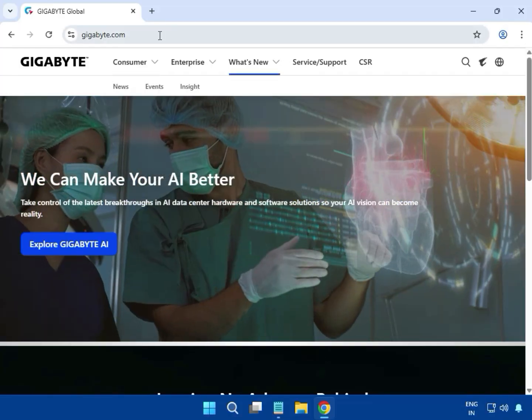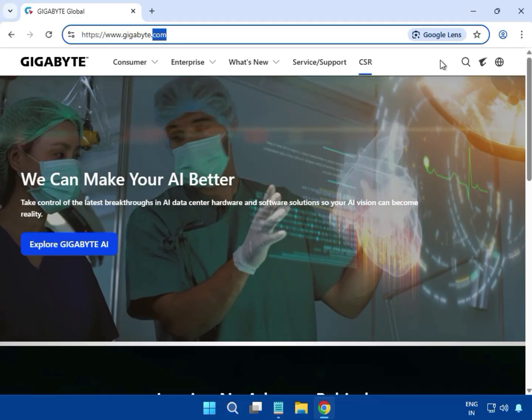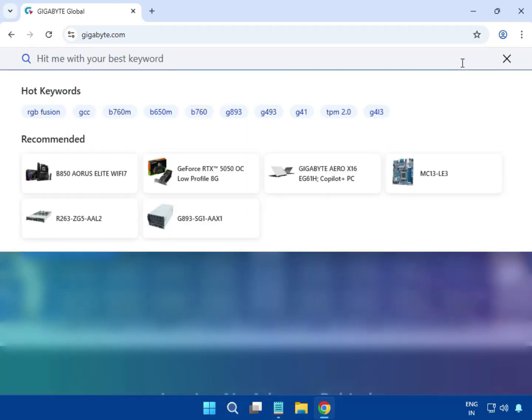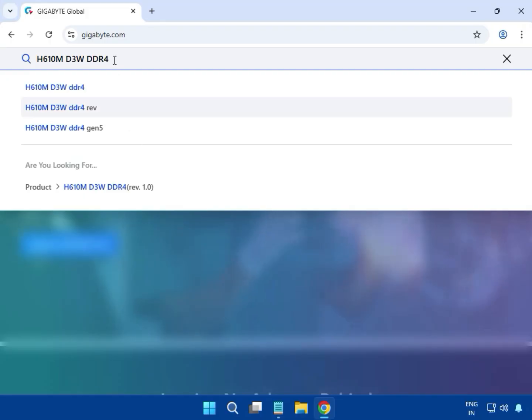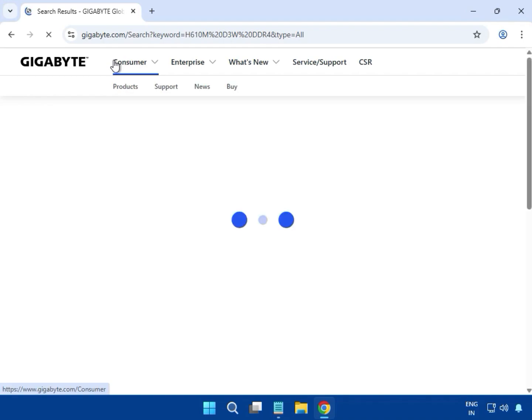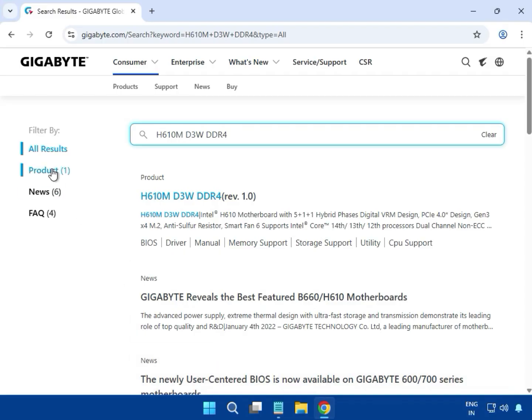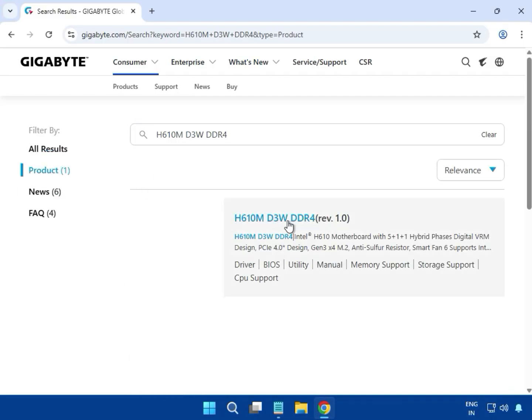So first you have to see this is gigabyte.com, and then you can see this is the search button. Then you enter your model number, then hit enter. Then click on product, then click on the motherboard title,